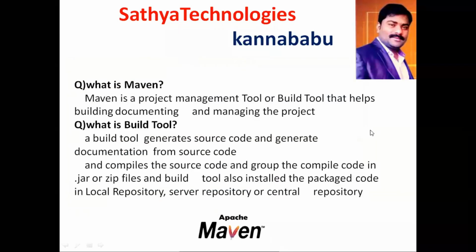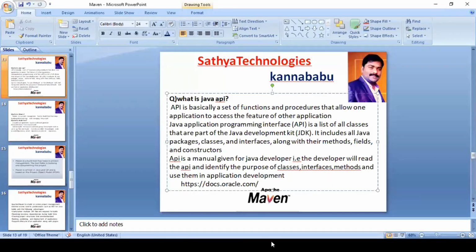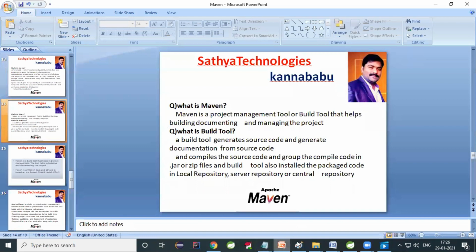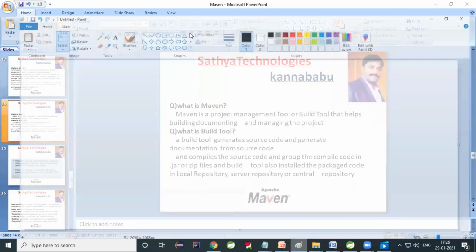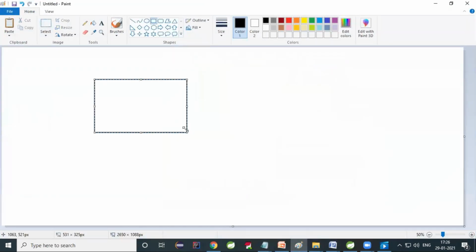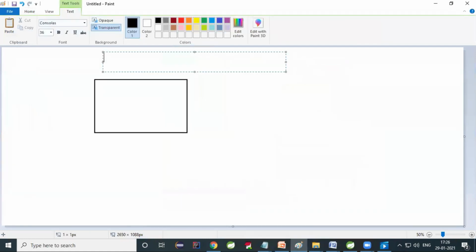Going to Maven. What is Maven? Maven is a project management tool or build tool that helps in building, documenting, and managing the project. So as I told you, at the time of developing the application, if you observe clearly, I told you yesterday, if you want to construct a building, construction of the building is your requirement.